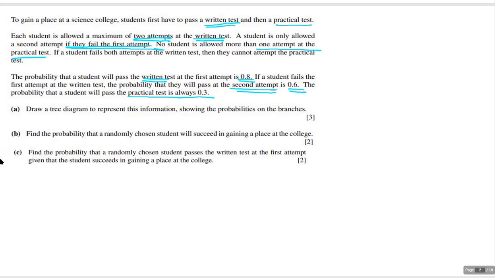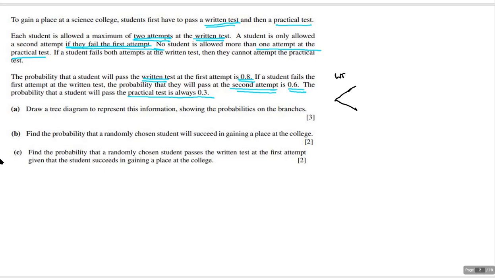We're going to start here with the probability tree. We've got the written test. Now, we've got to make sure that we're clear about what's going on here. So let's go over here and do this. This is for the written test.